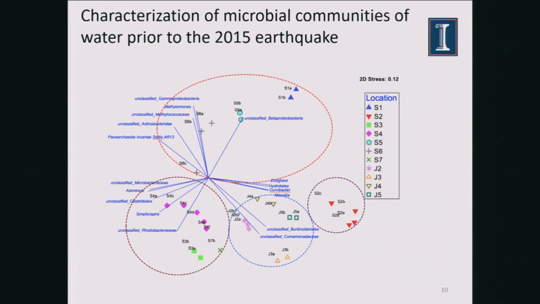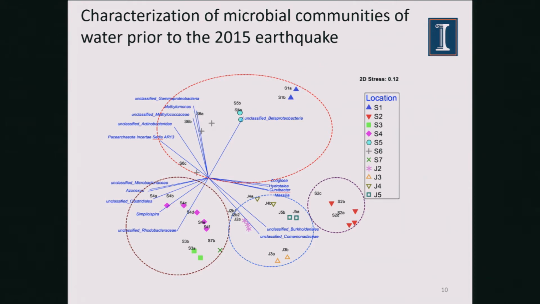Just to give a brief background on how you read this map: if two points are close to each other, it means they have a very similar microbial community. If they are further from each other, it means they have different microbial communities. The S samples represent the samples from Kathmandu, and the J samples represent the samples from Chapa. We can see that all the Chapa samples are clustered in one region, which means that the microbial community of the Chapa samples is very similar.